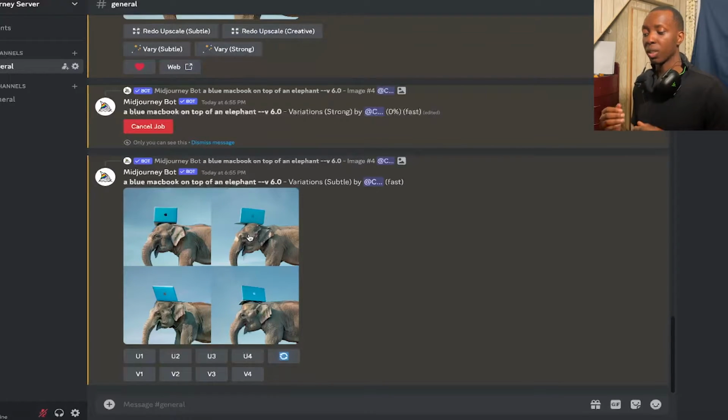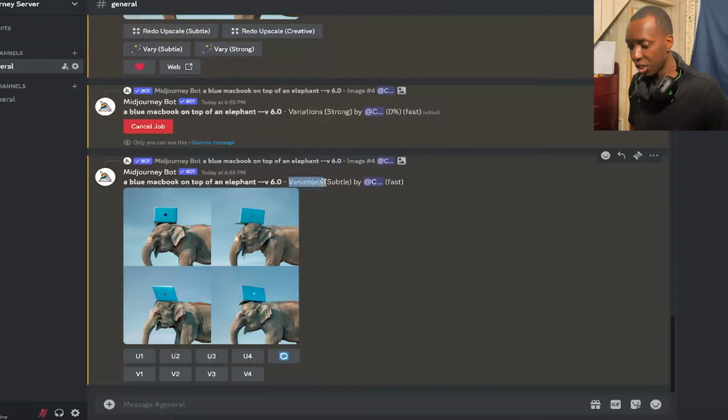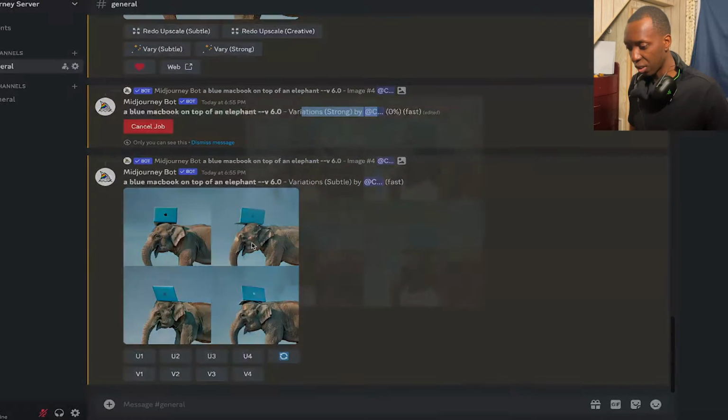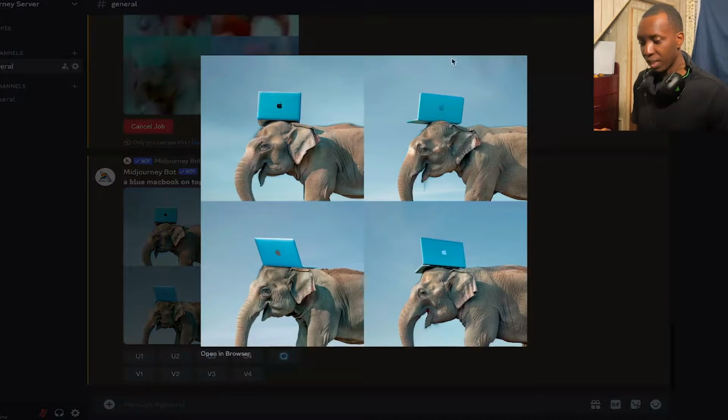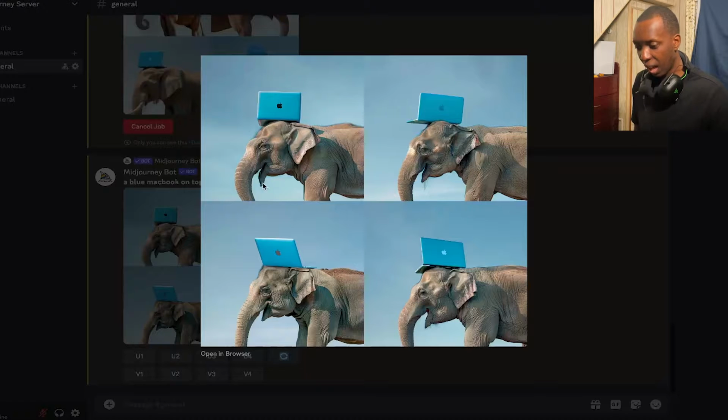But with this one, we're saying, I like most of what you have. I would like to see what else you can come up with, Midjourney. So now this one, you see variations subtle. While variation strong is loading, let's check variation subtle out. So you see, it kind of tilted the MacBook a little bit. The elephant is a little different. They look kind of like siblings.